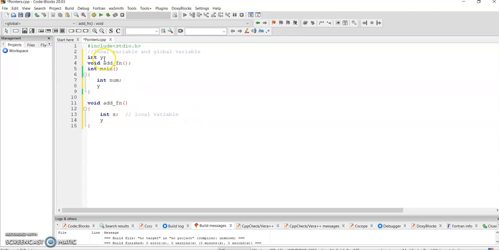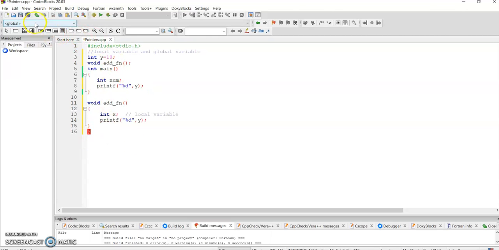If I write y equal to 10, and then printf with percentage d and y, semicolon, and I write the same thing in the other function as well.